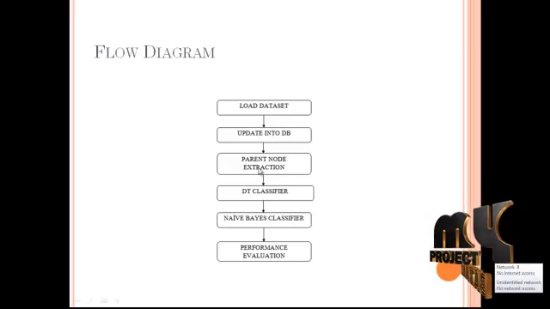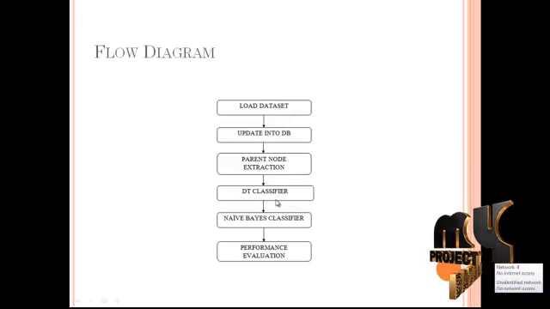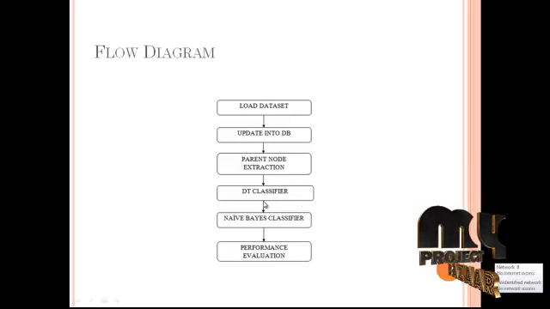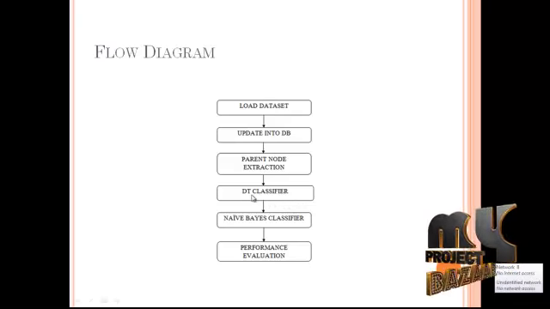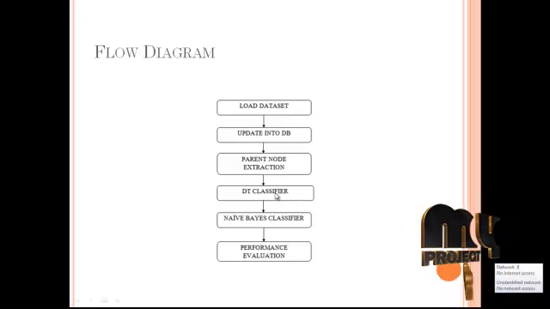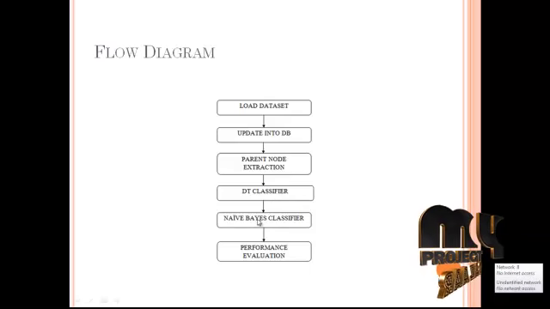After extracting the parent node, we have identified the decision tree classifier. In decision tree classifiers, we have implemented the algorithm concept of finding the entropy and information gain in the DT classifier. After removing the noise from this concept, we have constructed the decision tree for the data set, and then we have implemented naive-Bayes classifier.